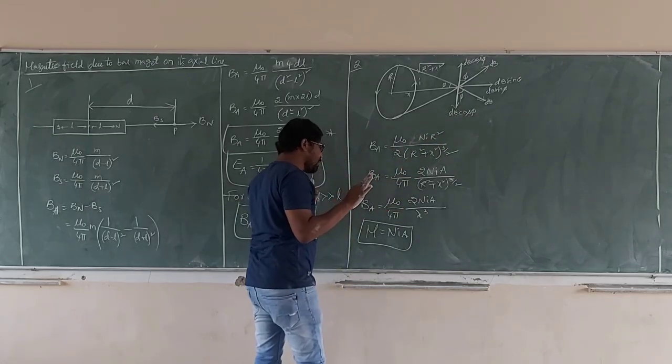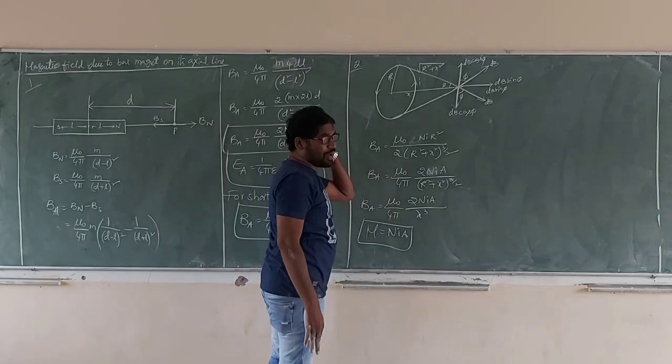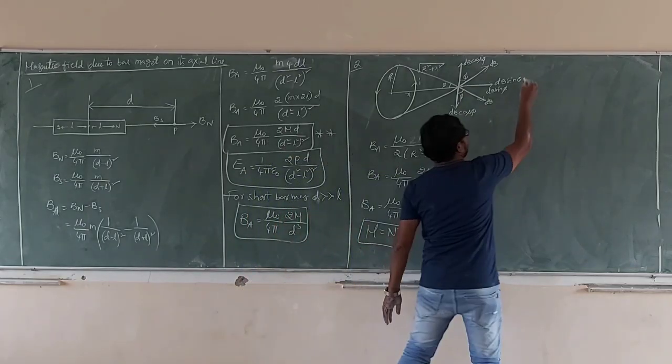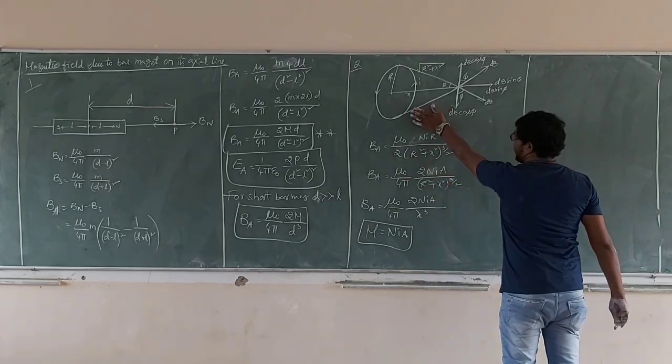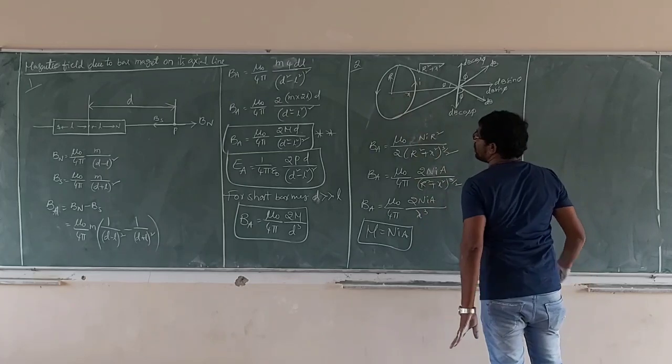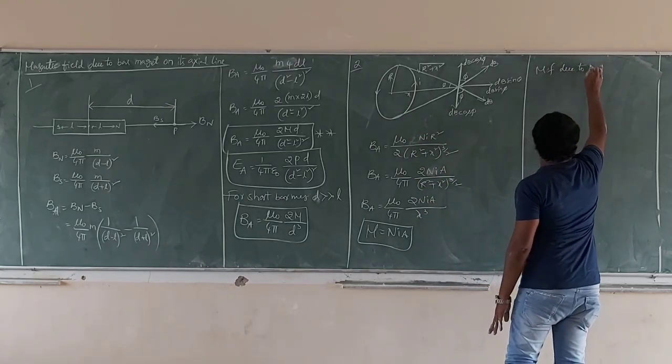The magnetic moment depends only on the factor N I A, the remaining are independent. So this is the magnetic field due to the axial line of a current carrying loop, that is a bar magnet. Now, before, the magnetic field due to a bar magnet